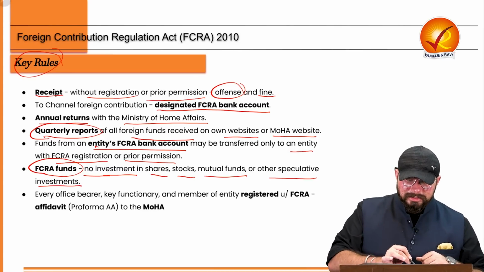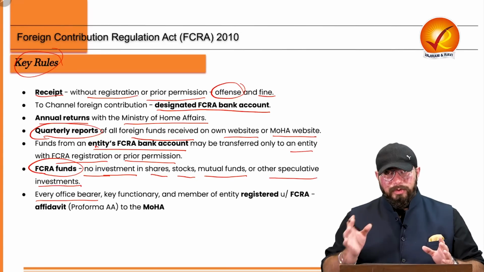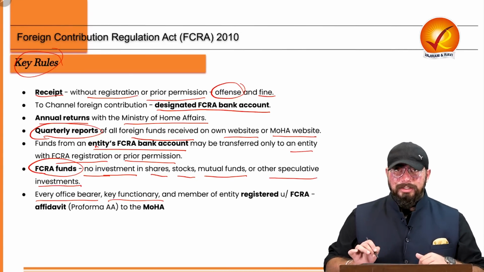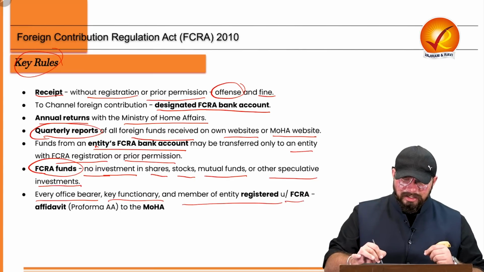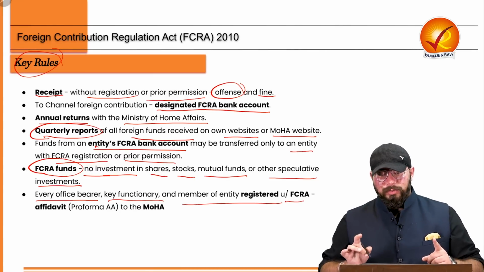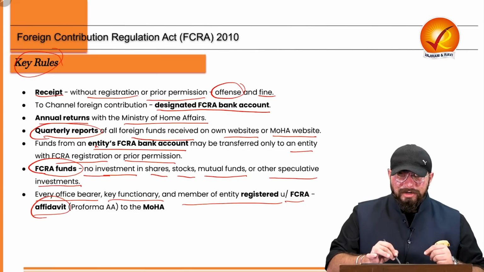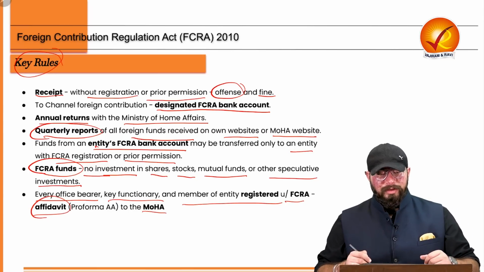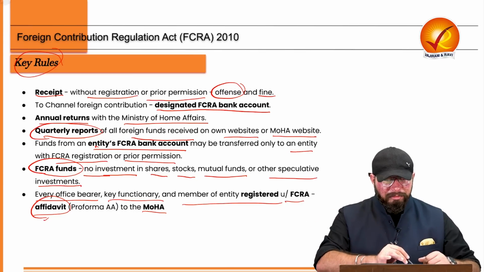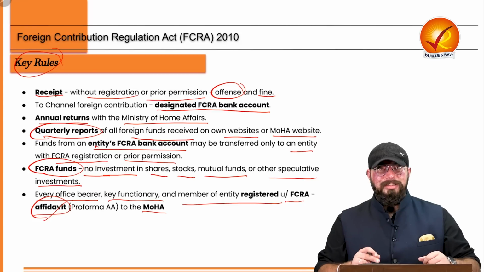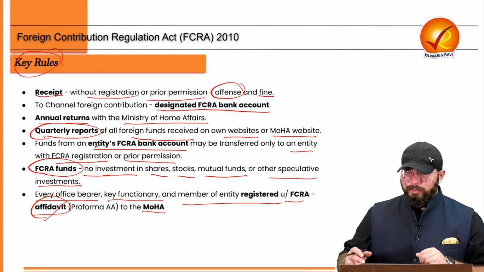Also, one more thing is that every office bearer in that organization, or key functionary, or member of the entity needs to be registered under FCRA, and also they need to submit an affidavit to the Ministry of Home Affairs. So all the key functionaries, office bearers, and members of the entity registered under FCRA need to provide an affidavit to the Ministry of Home Affairs, that is Proforma AA. So this is about your FCRA 2010.